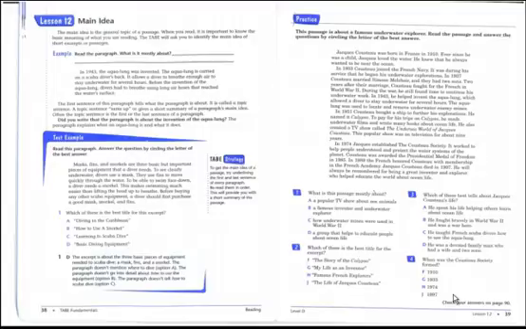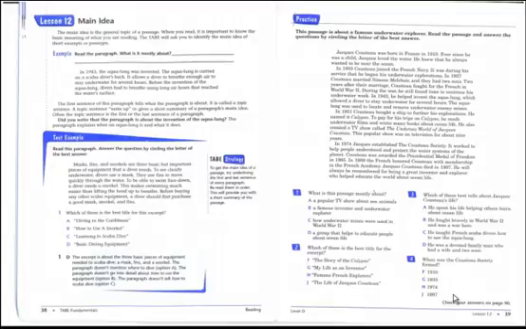So, 1. Which of these would be the best title for this excerpt? A. Diving in the Caribbean. B. How to use a snorkel. C. Learning to scuba dive. Or D. Basic diving equipment. The correct answer is D.